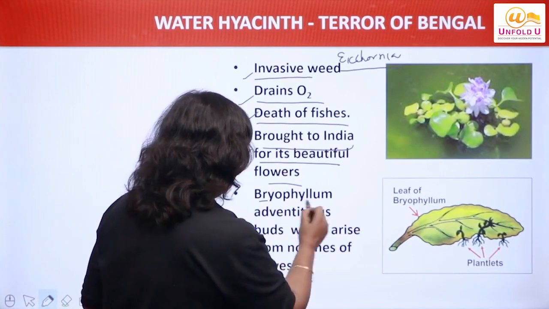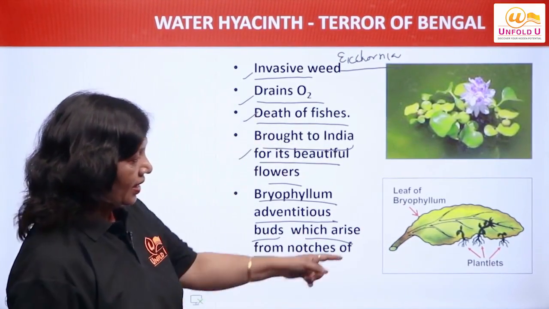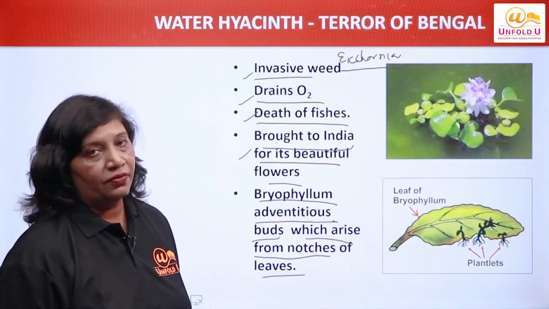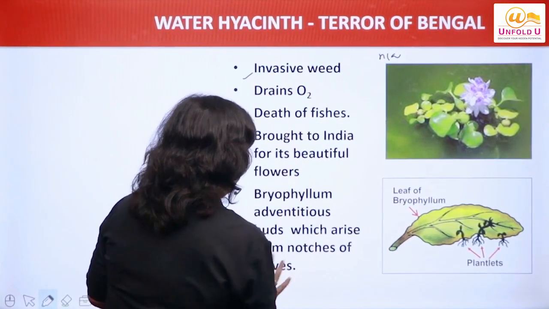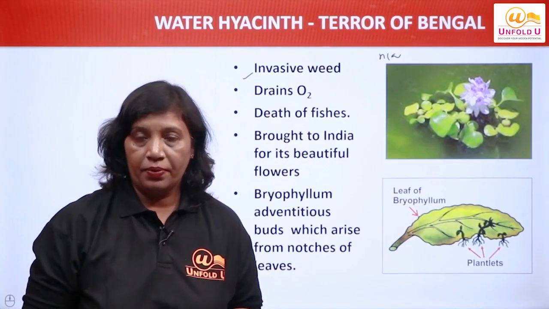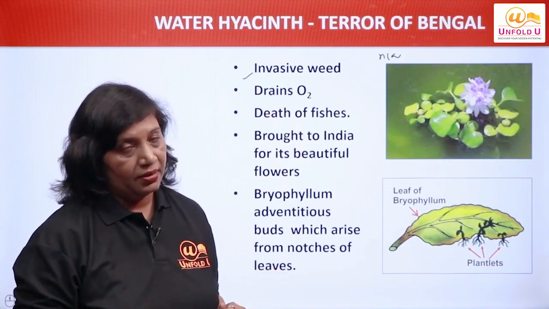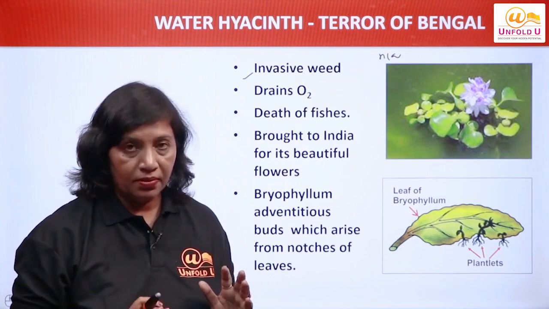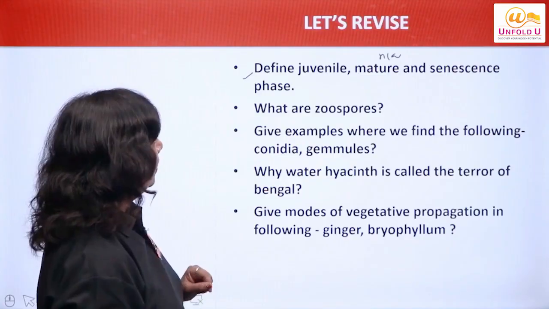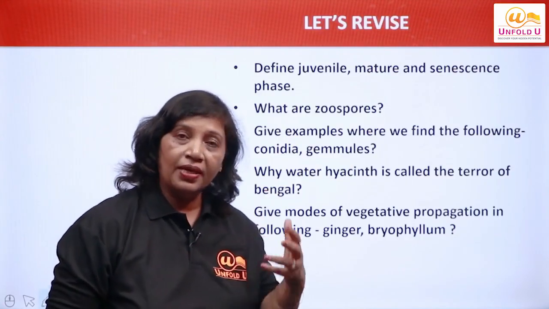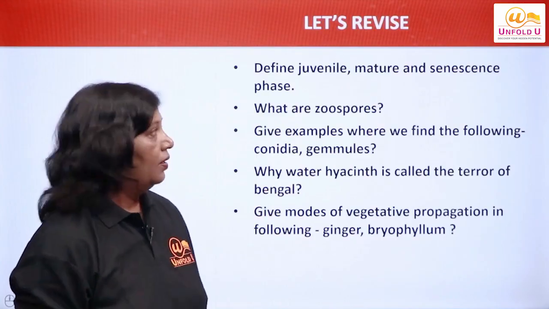Now this bryophyllum has adventitious buds which arise from the notches of the leaves, as you can see in the picture itself, right? I hope it is clear to you. So this is all about asexual reproduction in plants and in organisms. I hope all these points are clear to you in your mind, right? Now let us revise, let us recapitulate, let us see how much we have understood from the topic.